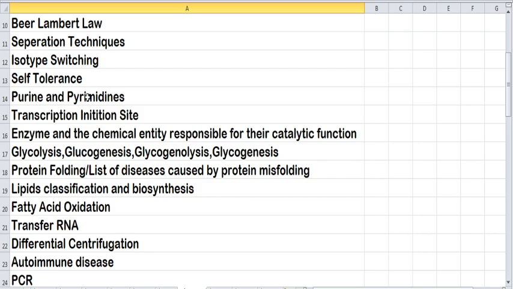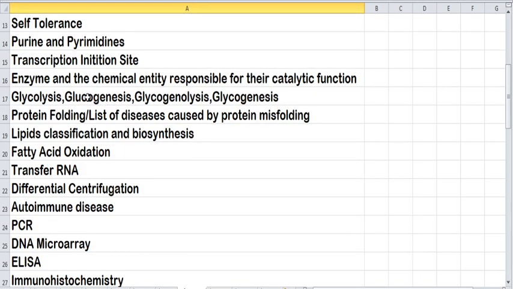Next, study the purine and pyrimidine structure. Next, know about the transcription initiation site or transcription start sites, both in prokaryotes and eukaryotes. Next, study the enzyme, coenzyme and cofactor that are responsible for the catalytic function.